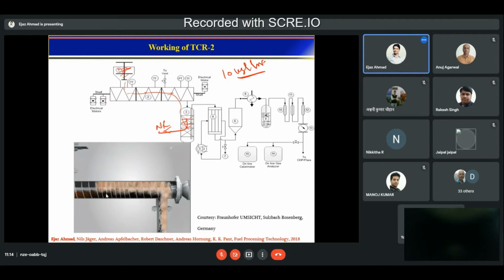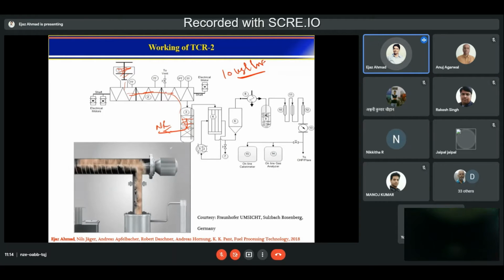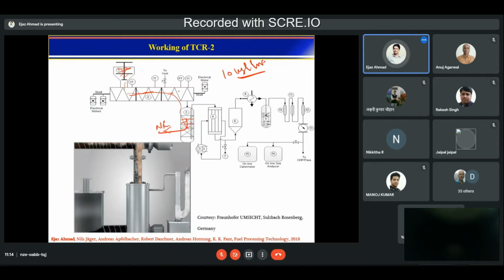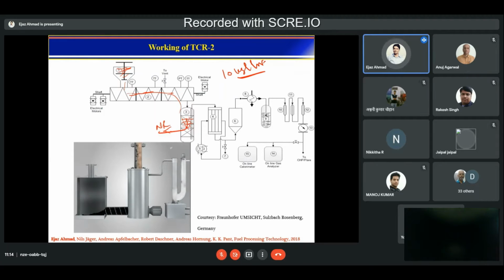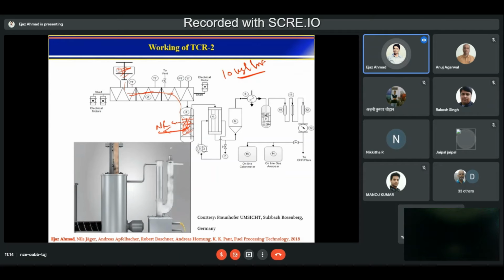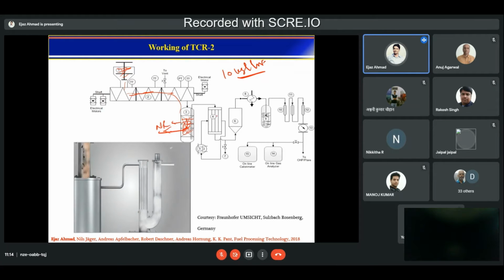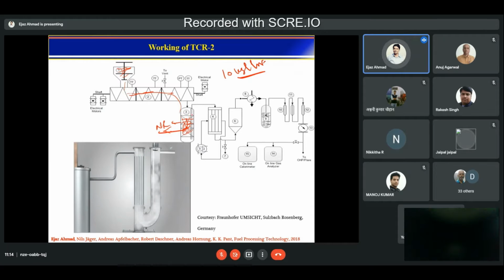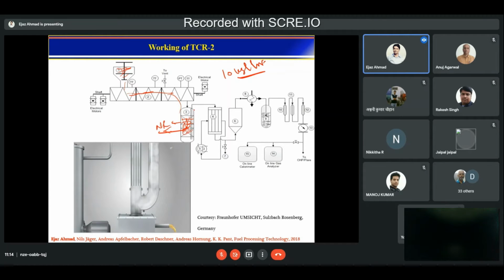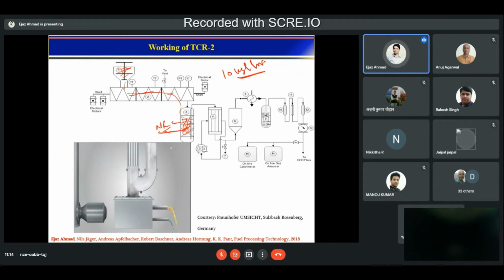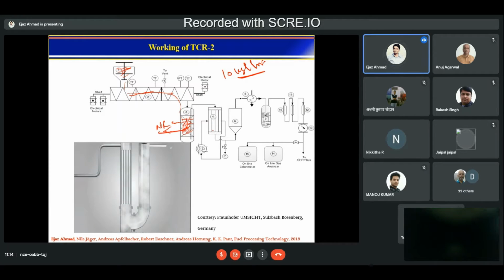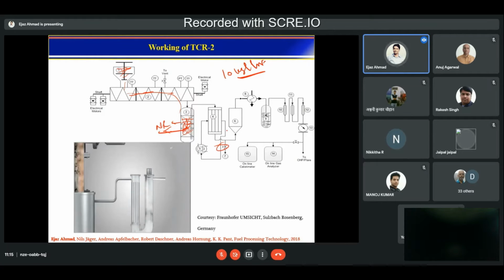The pellets, like you can see, go inside this, and all the volatile matter is vaporized. The char is collected over here. Now this char also acts as a catalyst, and in return it increases the hydrogen production. All the gases and vapors produced from here pass through the condenser. Here you condense the liquid product and collect it.